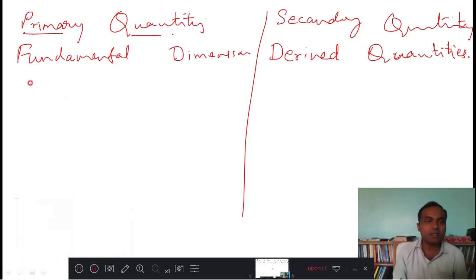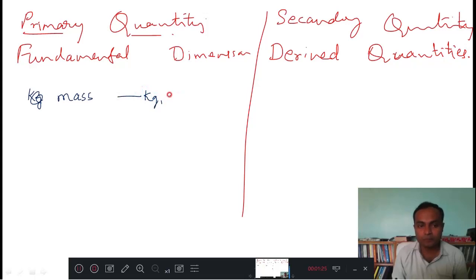For example, there is mass. That mass is measured as what? Mass is measured in terms of kg, maybe in grams, in tons, or it may be in quintals. Like that, mass can be measured in these units.